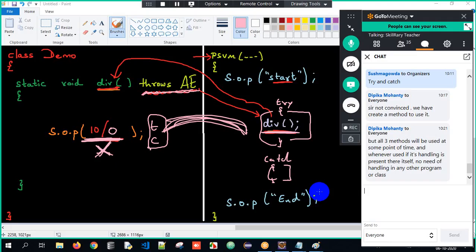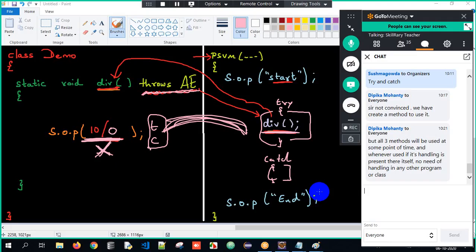If you want, I'll show it to you with respect to custom exception also. How can you avoid it here? We'll try to do it tomorrow. Custom exception: what is the major advantage of it? And I'll again use the throws keyword over there, when we create our own exceptions and try to avoid it. Probably at that time you might get better clarity about it.